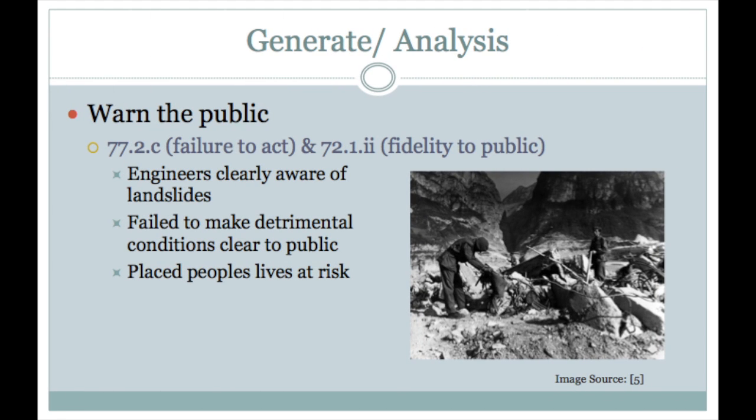The engineers knew that the mountains were creeping by 2 centimeters yearly and landslides were occurring, yet they failed to notify and warn the public of the conditions and the possible disasters that these conditions could cause. Yet they proceeded with the construction of the dam. In doing so, this disaster caused the death of approximately 2,000 people.